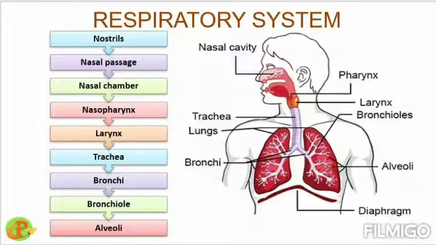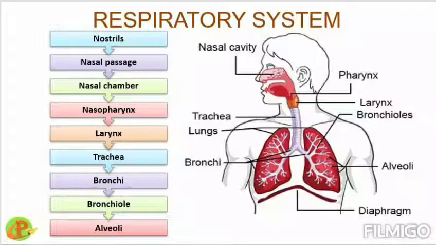Let's start the respiratory system. All these things we will discuss elaborately in our coming classes, but as of now, let's see the sequence, the order of the parts of the respiratory system from outside to inward. First it starts with the nostrils, where the exhalation and inhalation occurs, and then it leads to the nasal chambers through the nasal passage, or you can see the nasal cavity here.